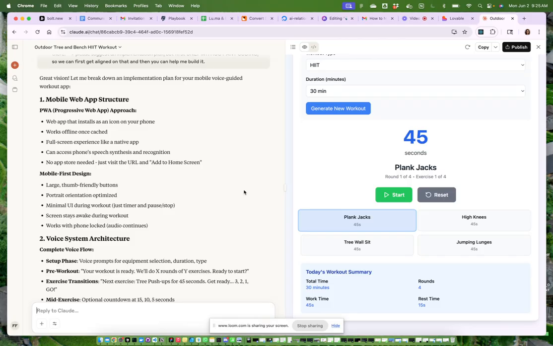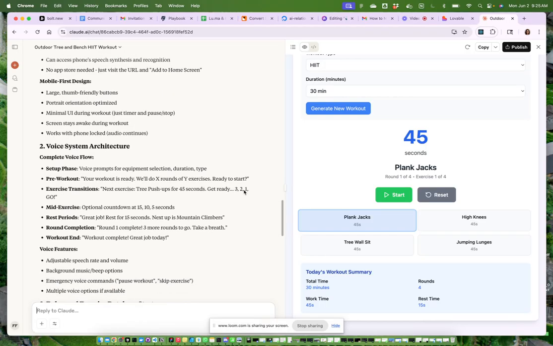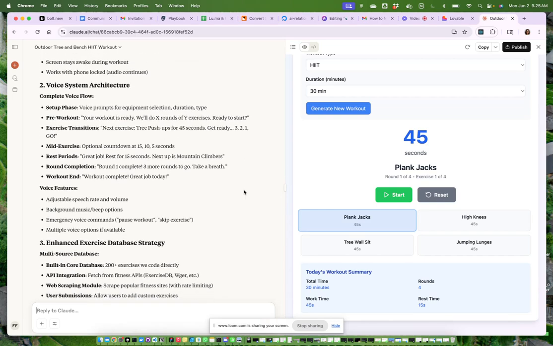No app store needed, just visit the URL and add to home screen. Mobile first design, large thumb-friendly buttons, portrait-orientation optimized, minimal UI during workout, screen stays awake during workout, works with phone locked, audio continues. Voice system architecture, setup phase, voice prompts for equipment selection, duration and type.